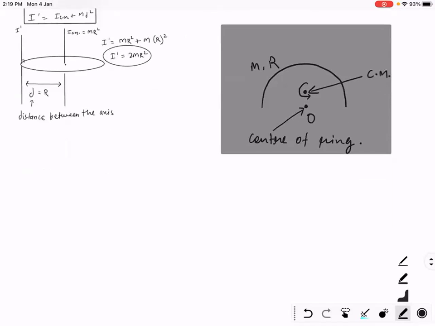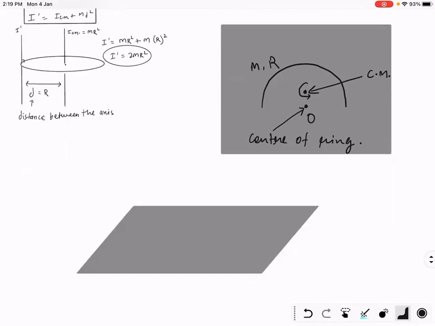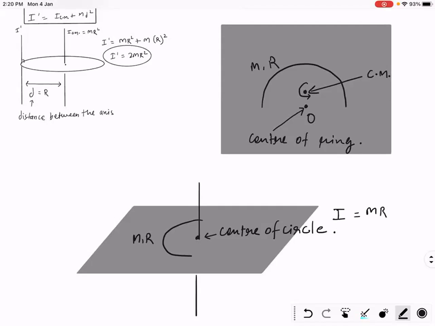I'll try to show you this in 3D. This is your ring. We know the moment of inertia of this semi ring or half ring about the center of the circle. This is the center of the circle. And the moment of inertia of this ring about the center of the circle is MR square.